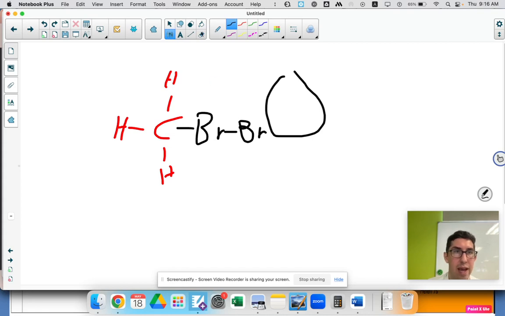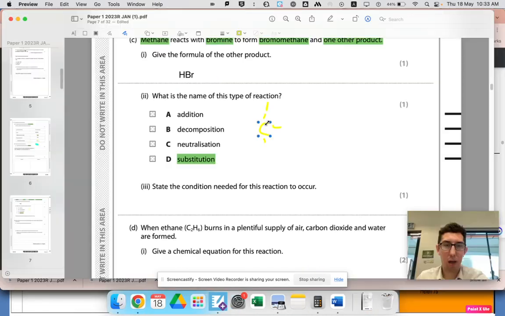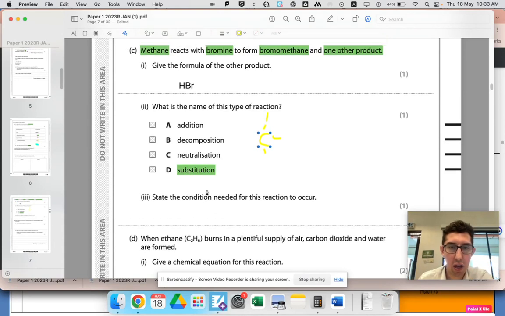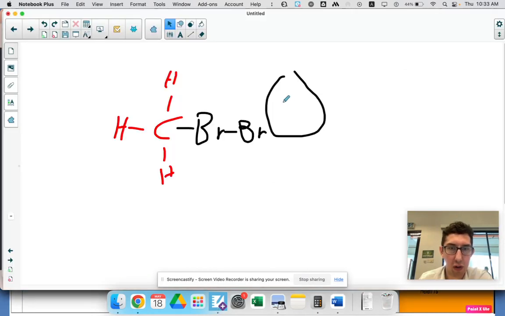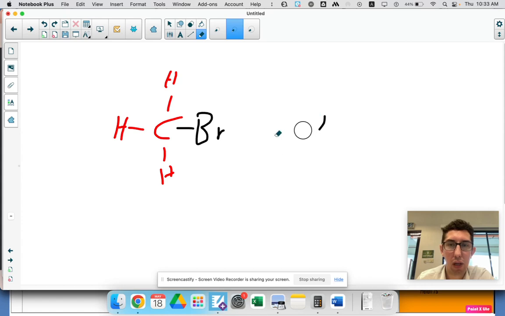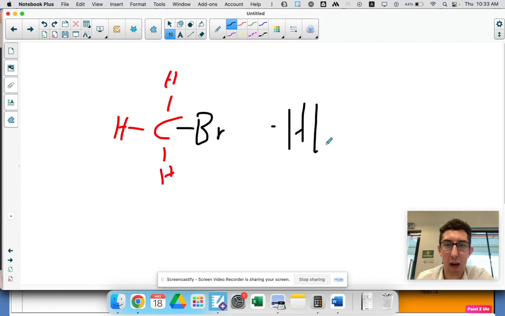Okay, where were we? State the condition needed for this reaction to occur. Right, so we're talking about the substitution for this reaction occurring. I was drawing on a bond. So we were showing how this bromine molecule, Br2, reacts with the methane and then produces HBr in a substitution reaction.